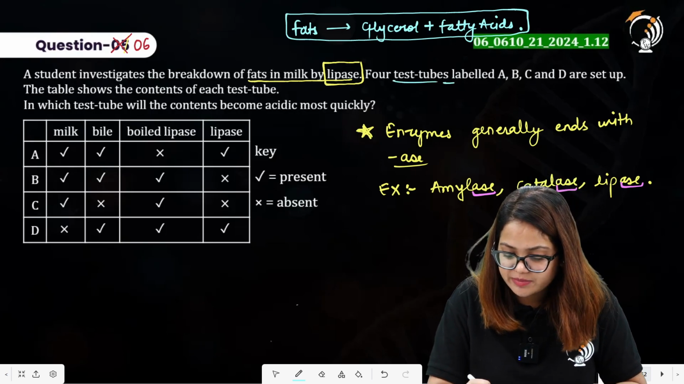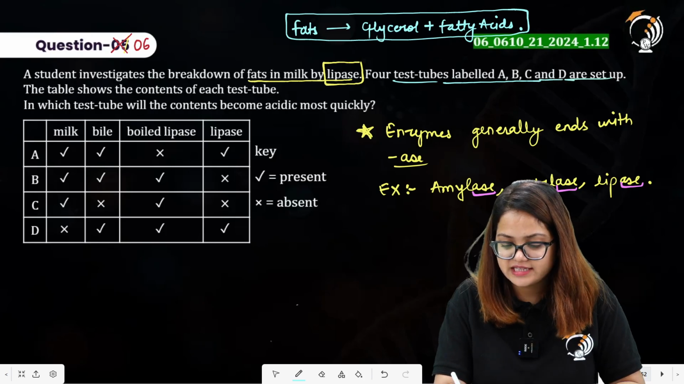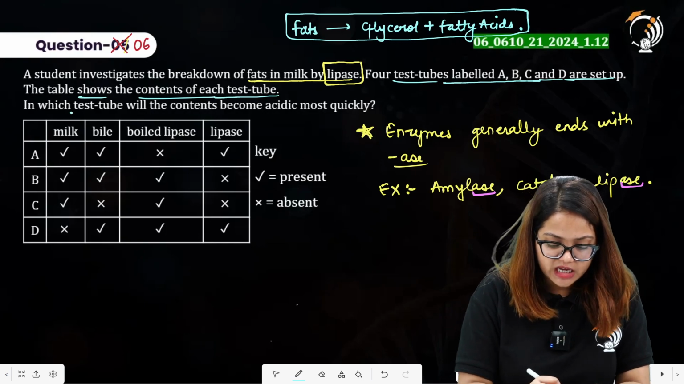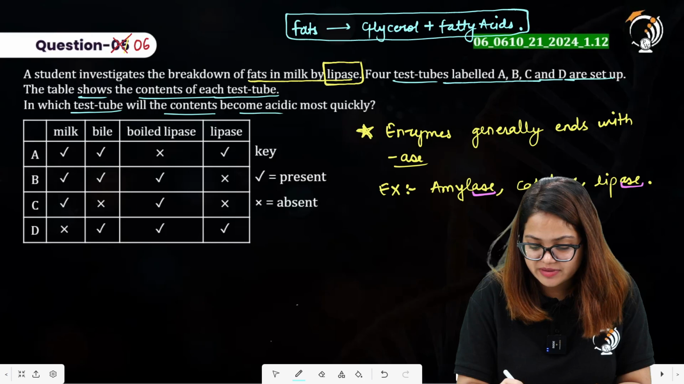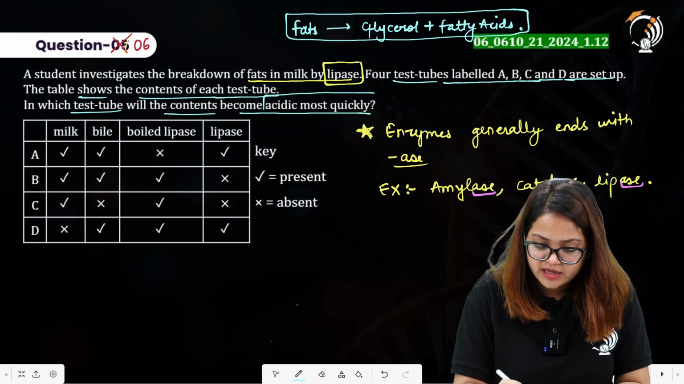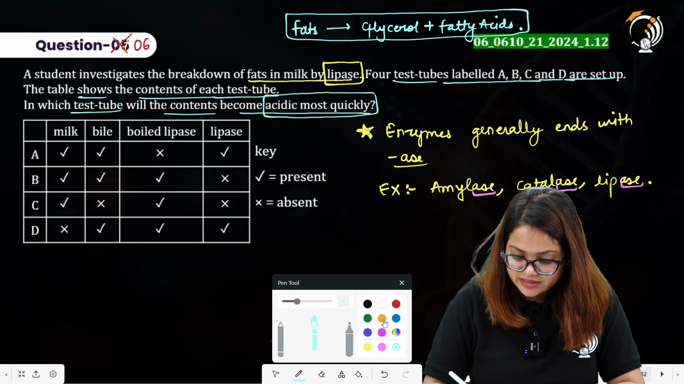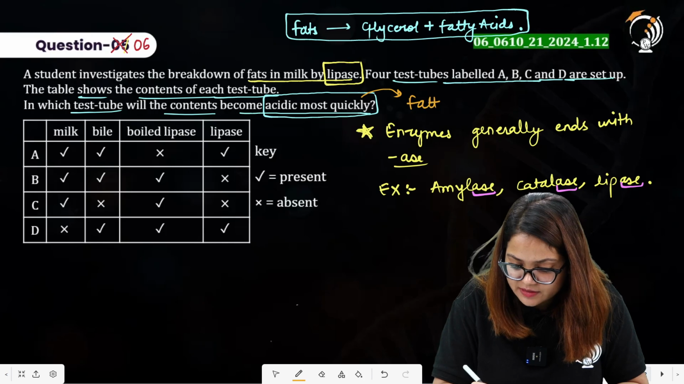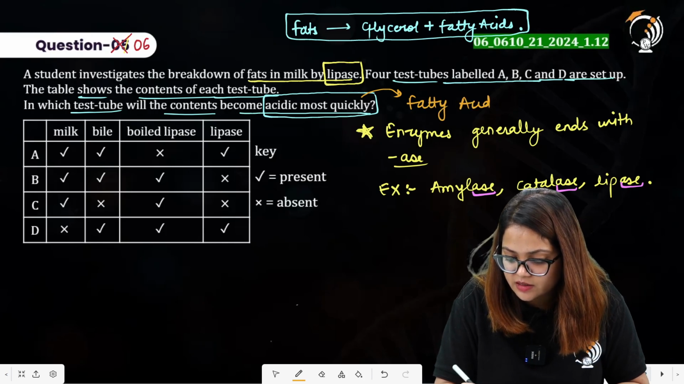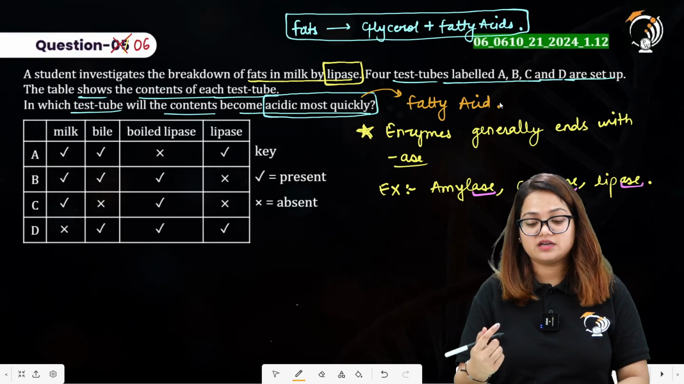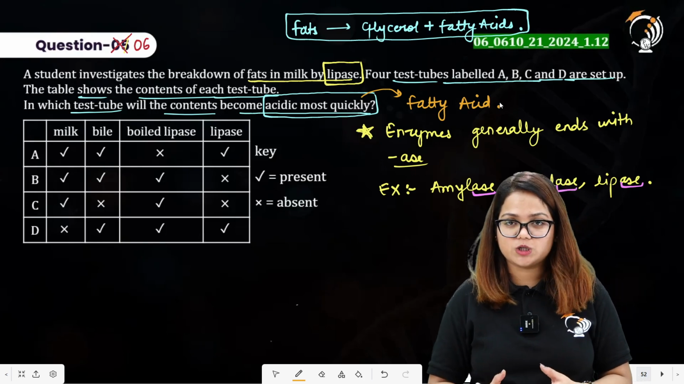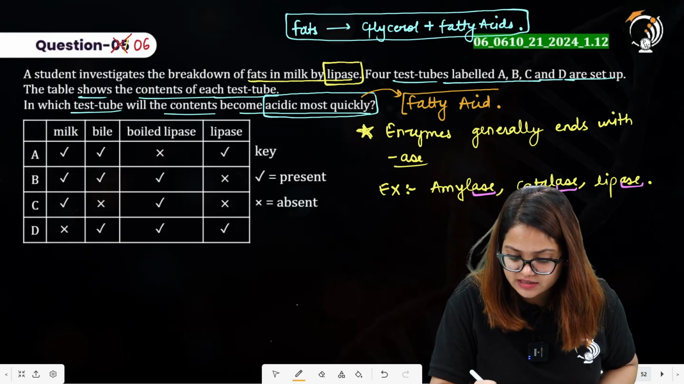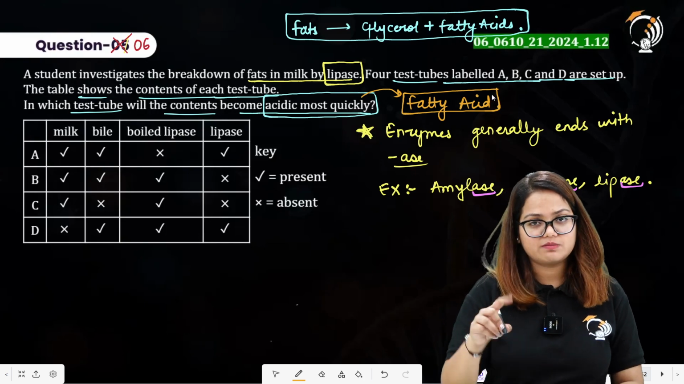4 test tubes labeled A, B, C and D are set up. The table shows the contents of each test tube. In which test tube will the contents become acidic most quickly? The test tube having fatty acid will become acidic more quickly. The test tube having the presence of fatty acid will become acidic most quickly.